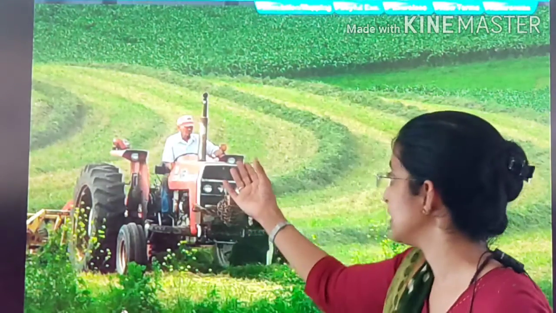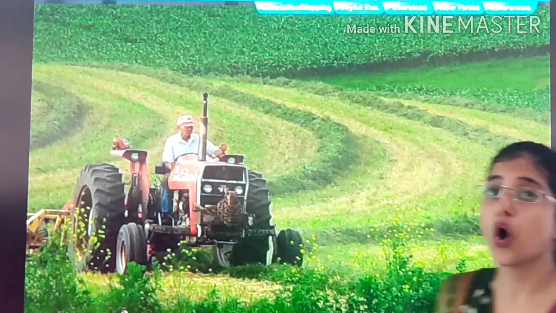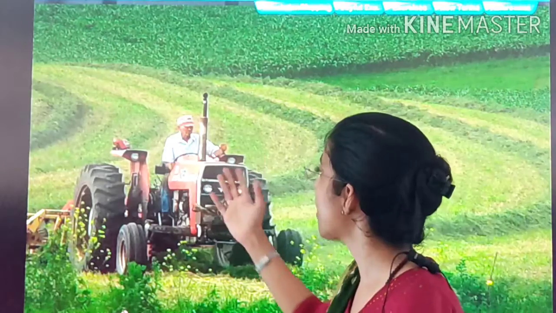By running water, by wind, the topsoil gets removed. It is known as soil erosion, and it is very bad. It is disadvantageous for human beings. Why? Because agriculture can be done only on topsoil, and if topsoil is not present, it is very difficult for the farmers to grow vegetables and do farming.